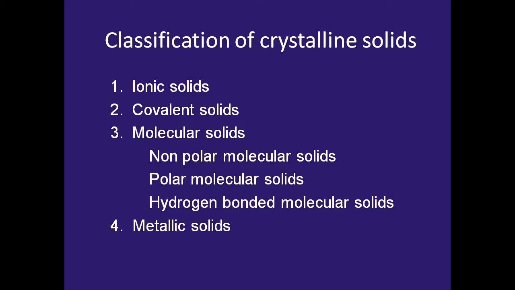Crystalline solids are classified as ionic solid, covalent solid, molecular solid, and metallic solid. The molecular solids are classified into three types: nonpolar molecular solid, polar molecular solid, and hydrogen bonded molecular solid.